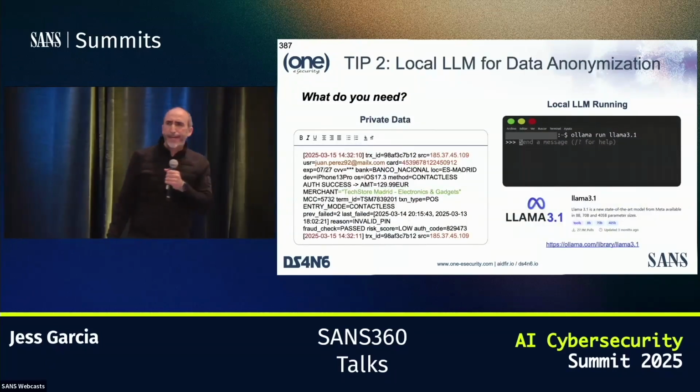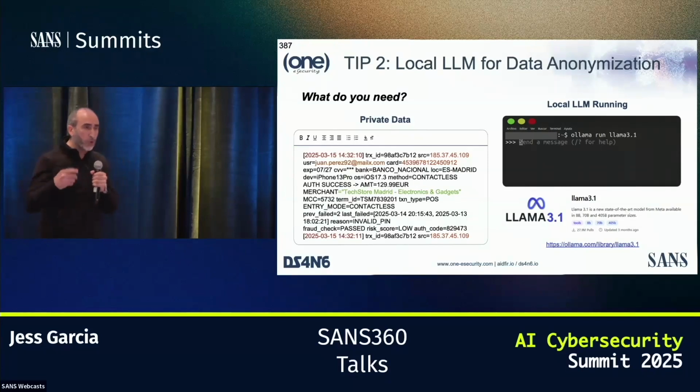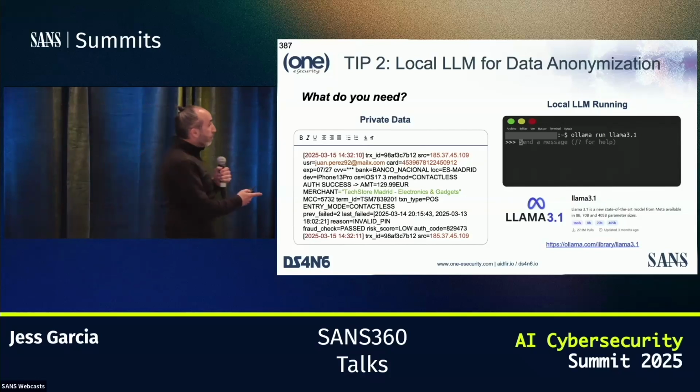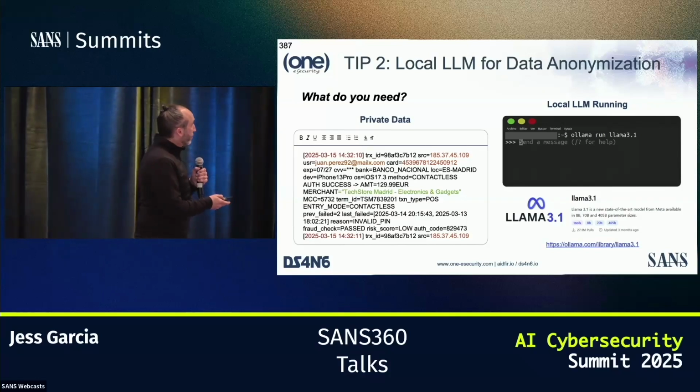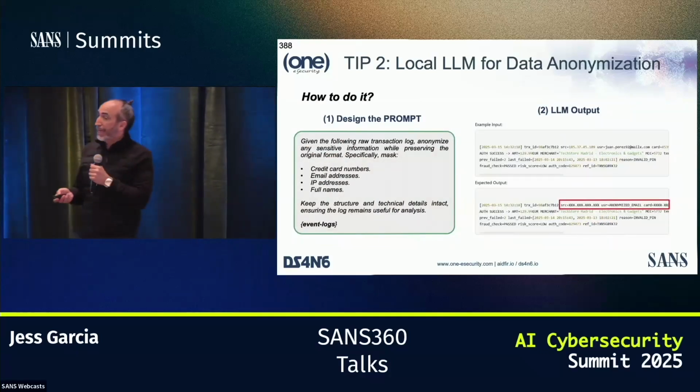Now, what can I do with that? Imagine you want to upload things to the cloud to use capabilities you don't have in your local model. But again, my organization does not allow me, for privacy reasons, to upload that stuff up there. Well, I can use my local LLM to anonymize the data. You are seeing here some logs, and then I can upload those anonymized logs to the cloud.